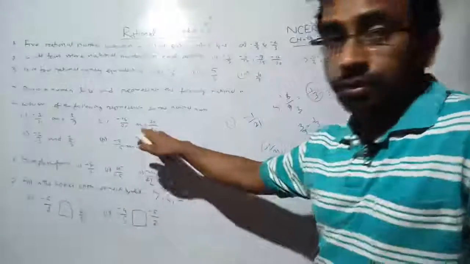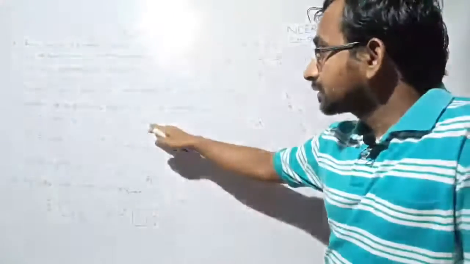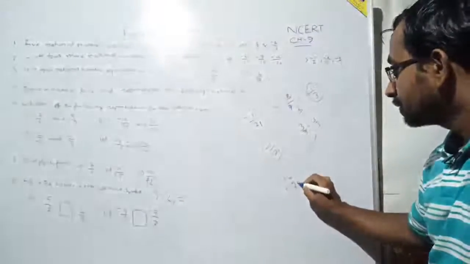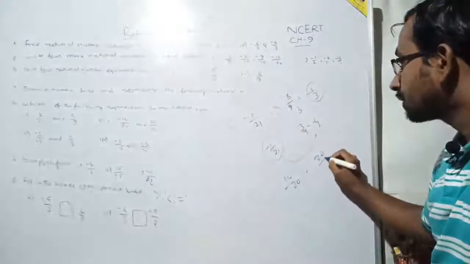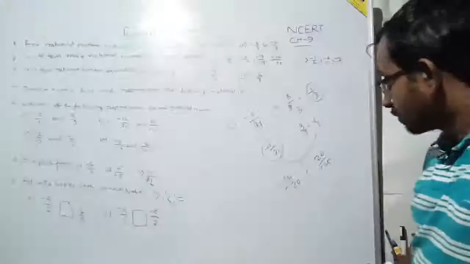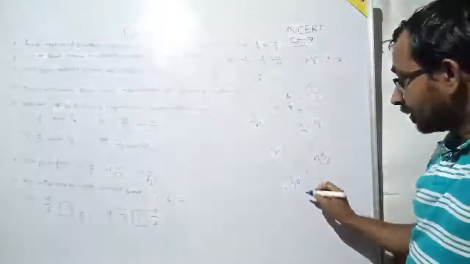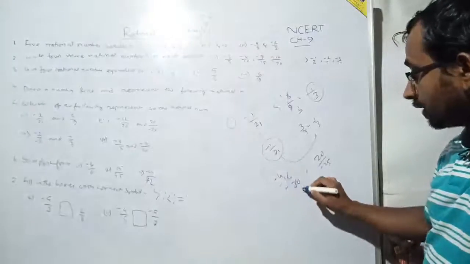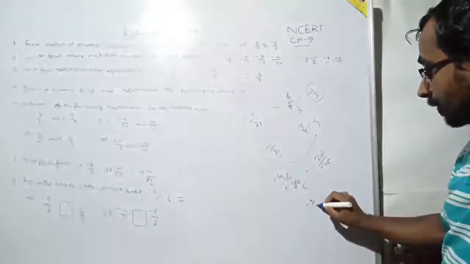See question number 2: minus 16 by 20 and 20 by 25. If you reduce minus 16 by 20 by dividing by 4, then you can write minus 4 by 5.